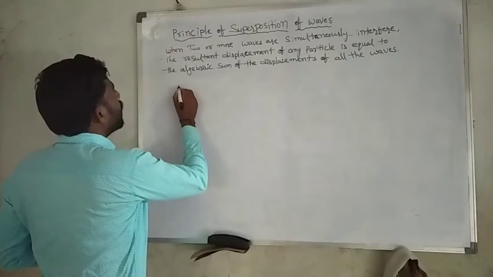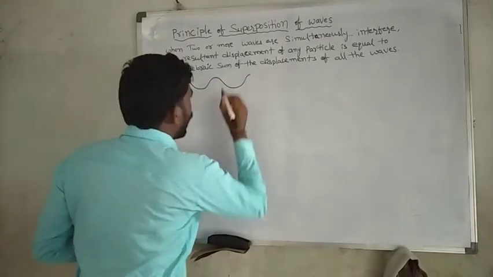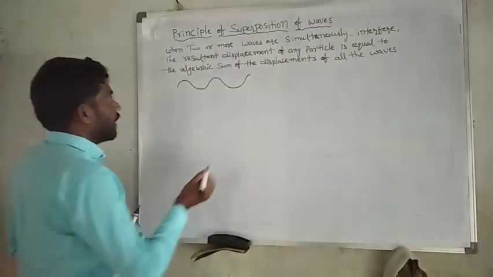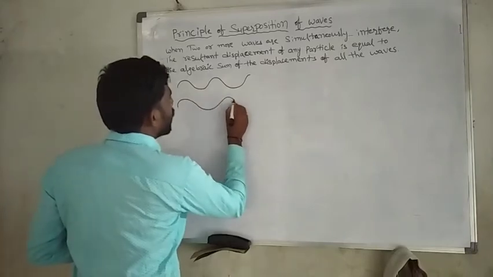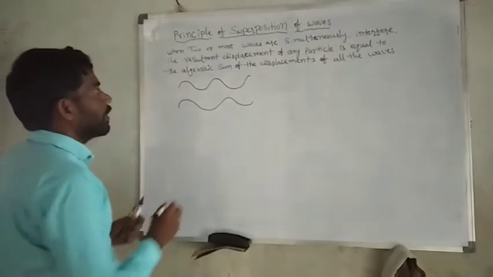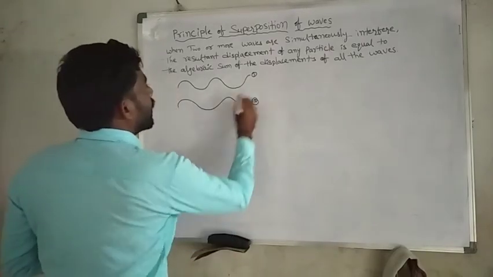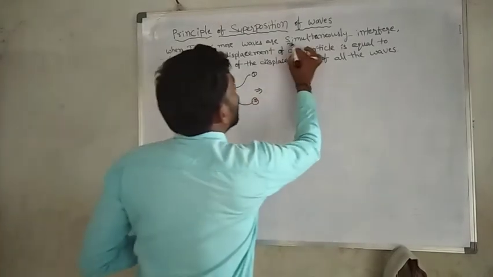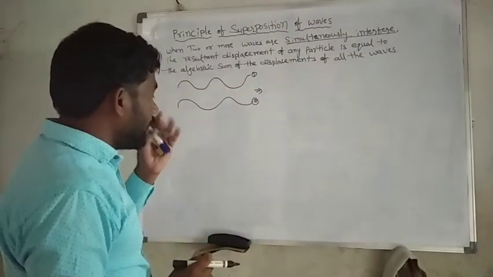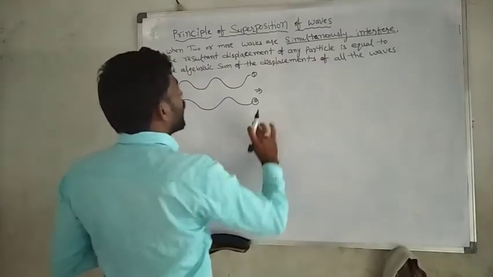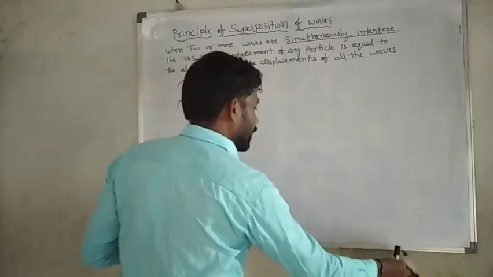For example, this one is the first wave, and then the second wave. This one is the first one, this one is the second one. Then they simultaneously interfere. It means they are traveling in the same medium.